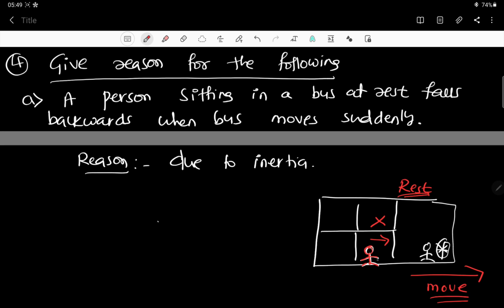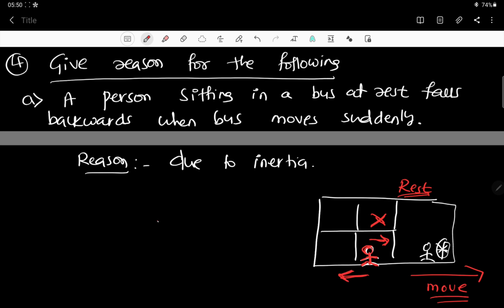His body has got adjusted to remain back. It doesn't want to go forward like this, correct? So it wants to remain at rest only. He's sitting, which means he wants to remain there only. He doesn't want to go forward with the bus. So that's why his body falls back.